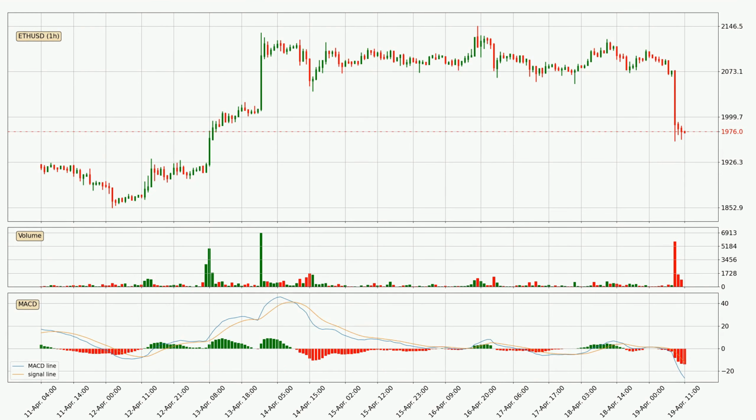Jumping to the hourly MACD, the MACD line is below the signal line, which shows that the current trend is on the downside. We can expect the price to continue going down or perhaps remain at least stable because the MACD histogram shows the momentum currently being strong.